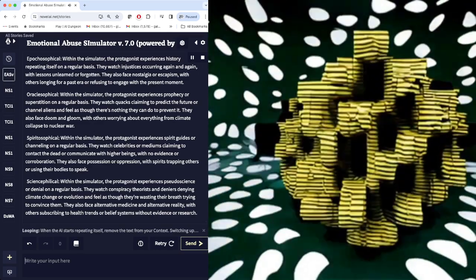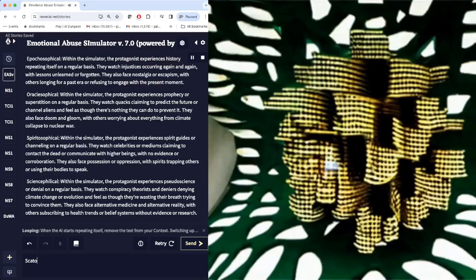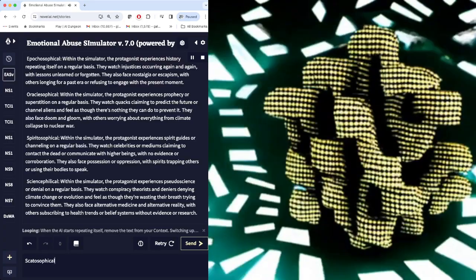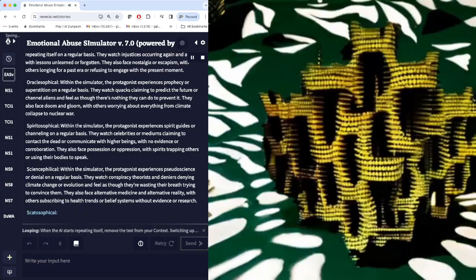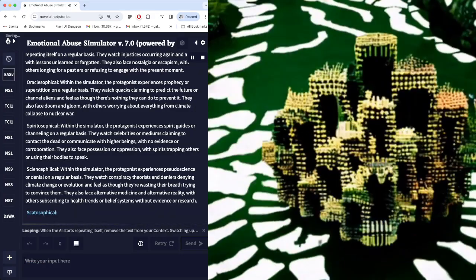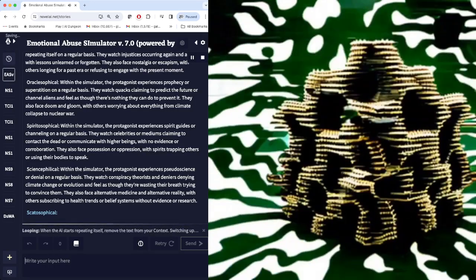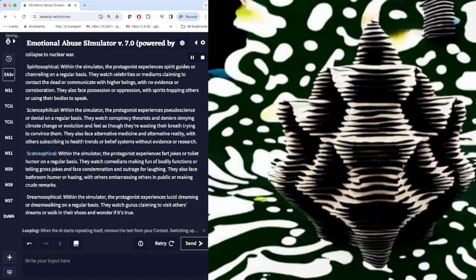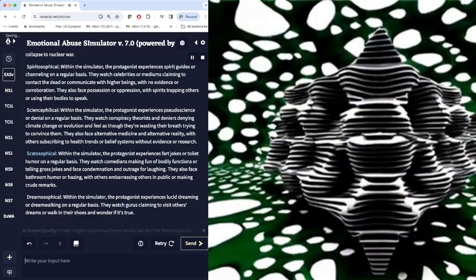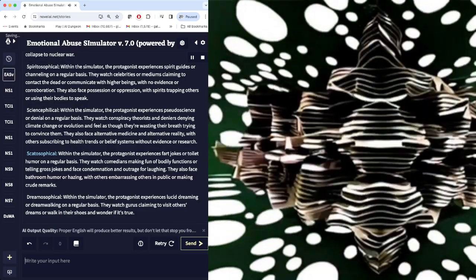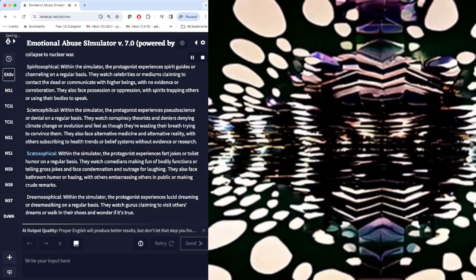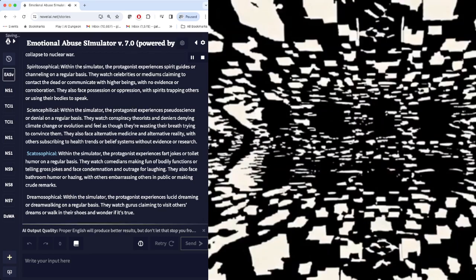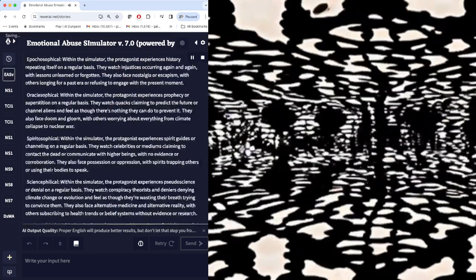Episophical. Within the simulator, the protagonist experiences history repeating itself on a regular basis. They watch injustices occurring again and again, with lessons unlearned or forgotten. They also face nostalgia or escapism, with others longing for a past era or refusing to engage with the present moment.